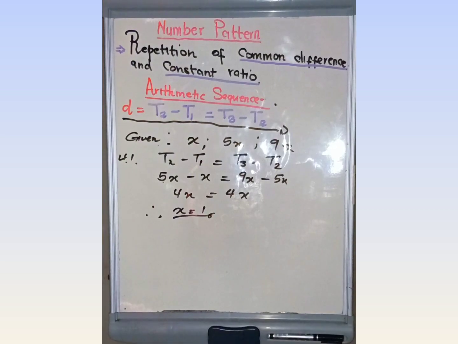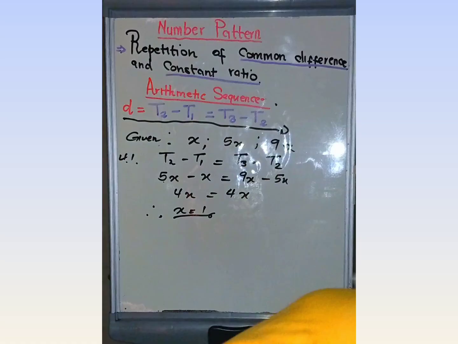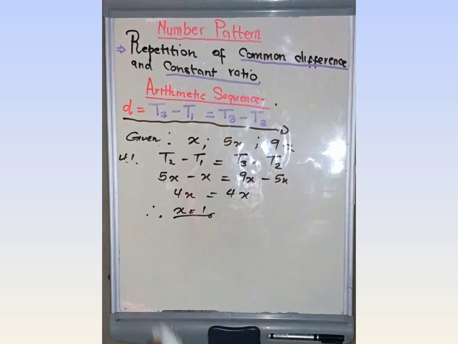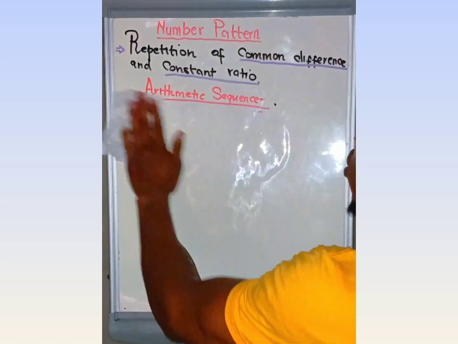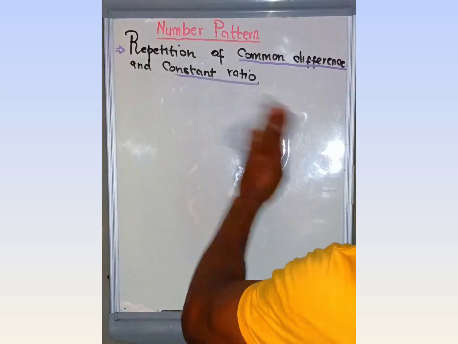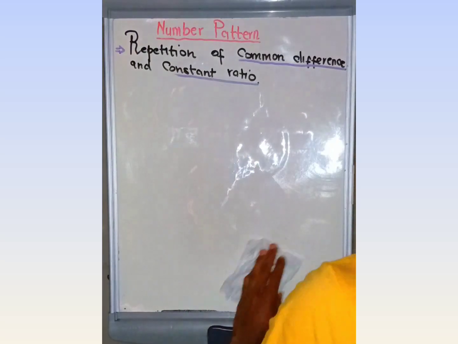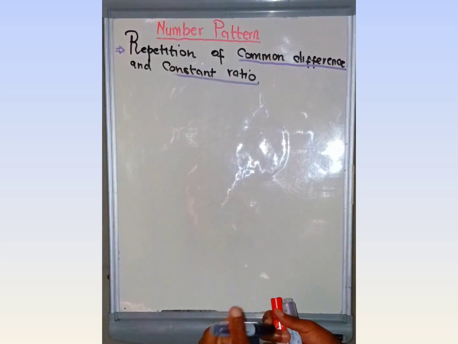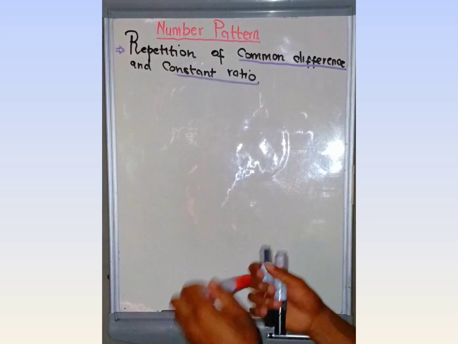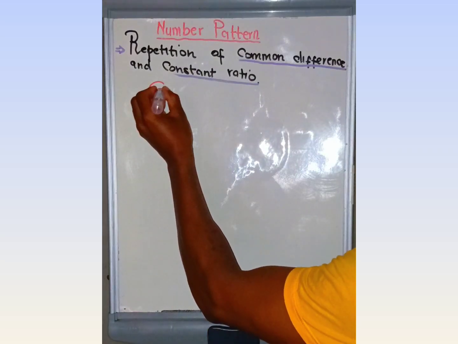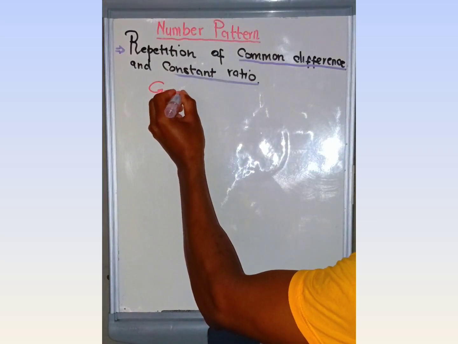All right, now we're going to look at the arithmetic sequence. The arithmetic sequence is very simple and straightforward. What we're going to do is look at the common difference. This is a repetition of a common difference. The last one was the geometric sequence.